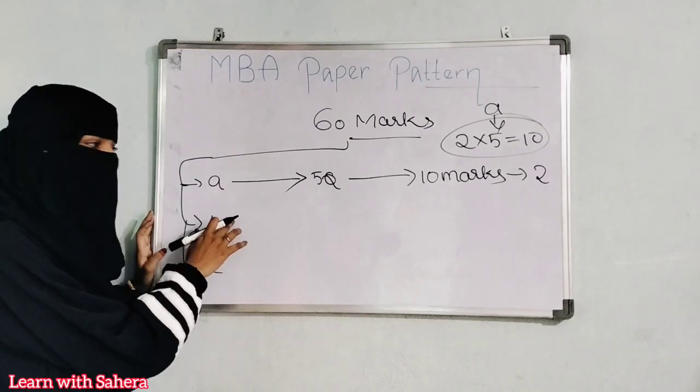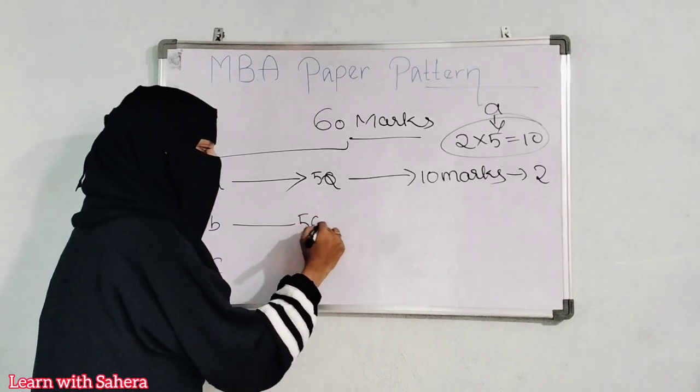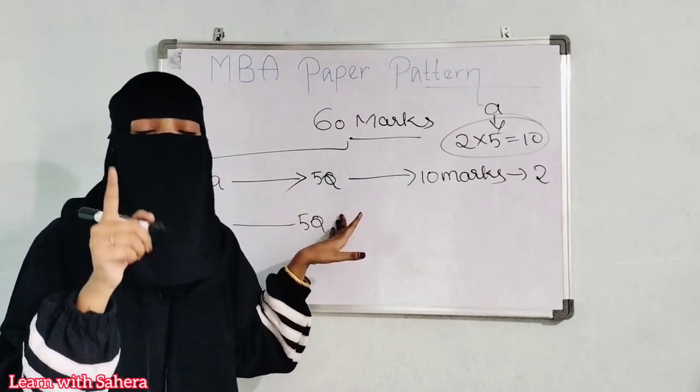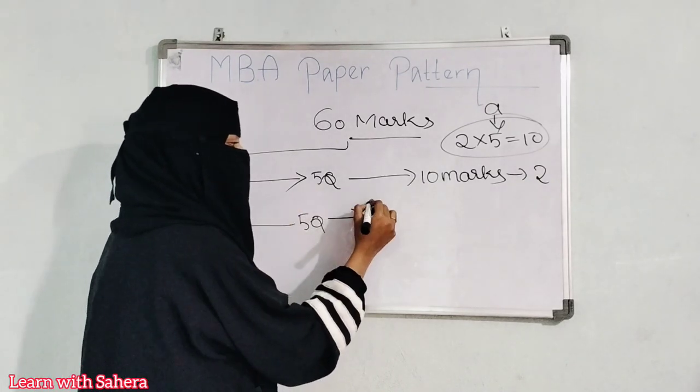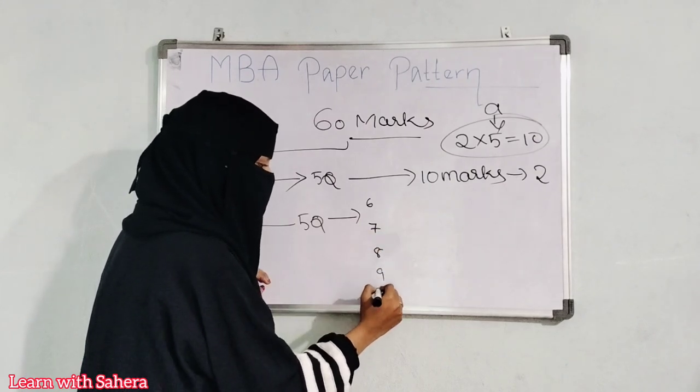Then you will have part B or section B. This will also have 5 questions, but here you have internal choice. Internal choice is nothing but, see here, 5 questions: after this you will have the 6th one, 7th one, 8th one, 9th one, 10th one.